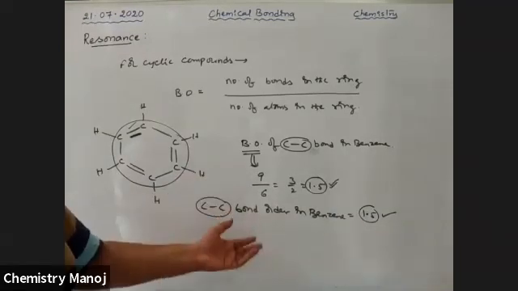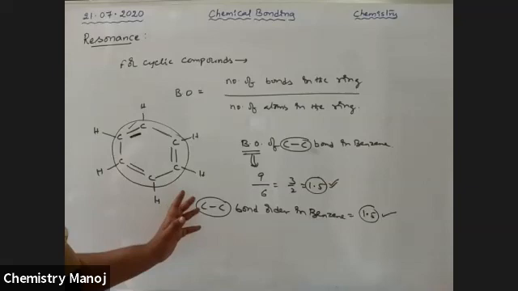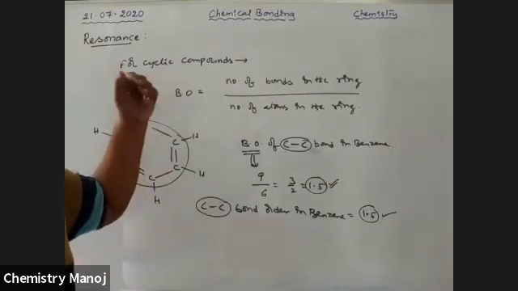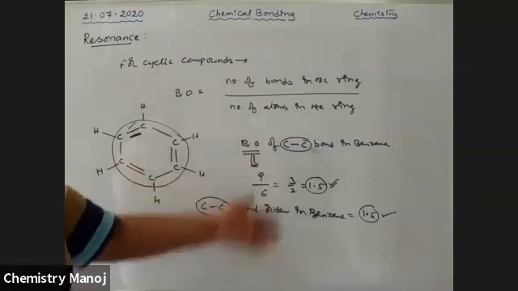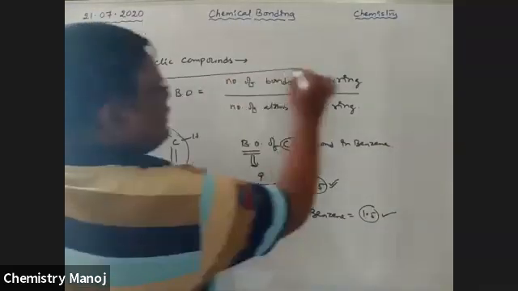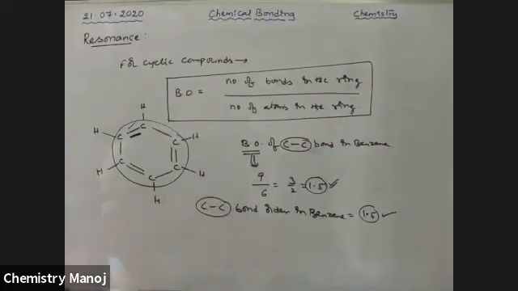So those molecules which are involved in resonance, the bond orders are calculated like this. For non-cyclic compounds, that is calculated previously. For cyclic compounds, this is the way to calculate. Bond order is equal to number of bonds in the ring by number of atoms in the ring.